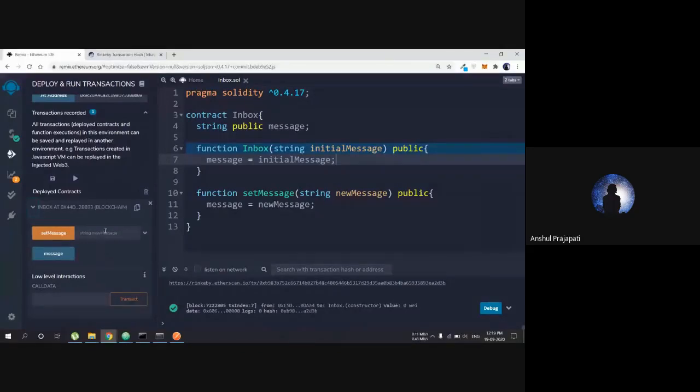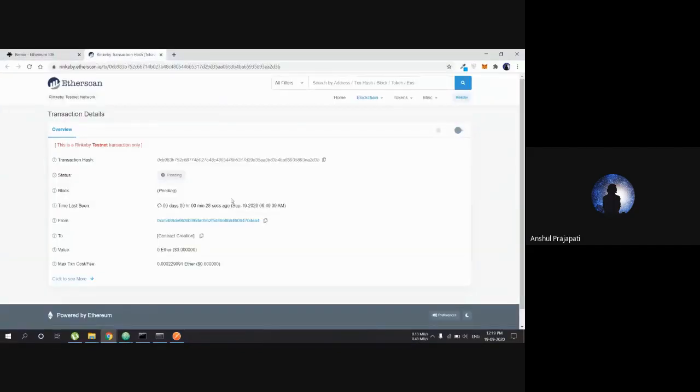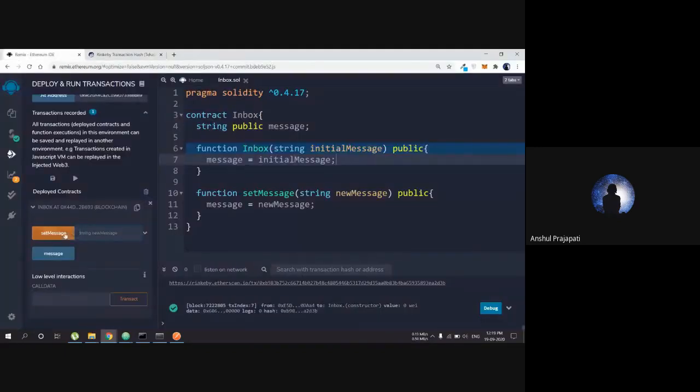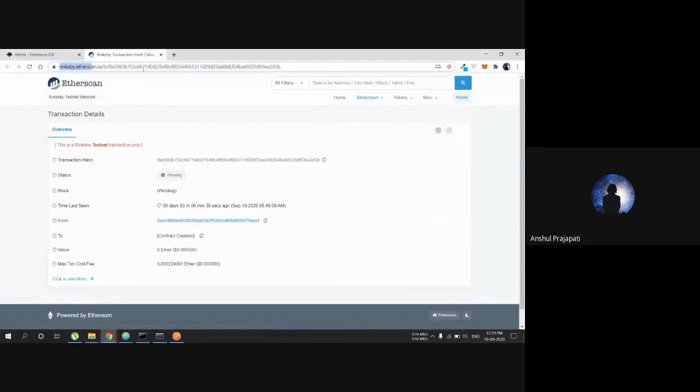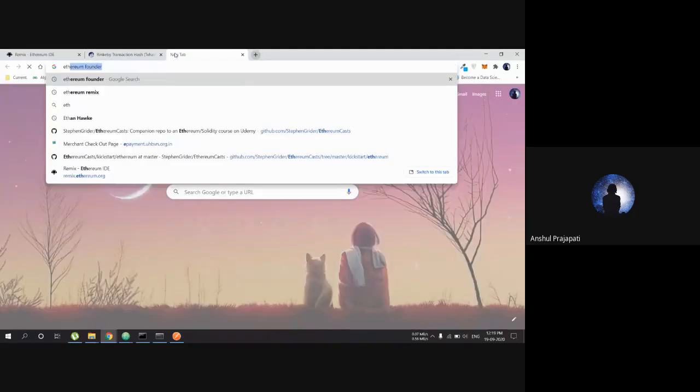It is taking some time. So this is a deployed contract on the blockchain, on the live Ethereum blockchain. Anybody can go there on this path and search for this. There is a website called Etherscan.